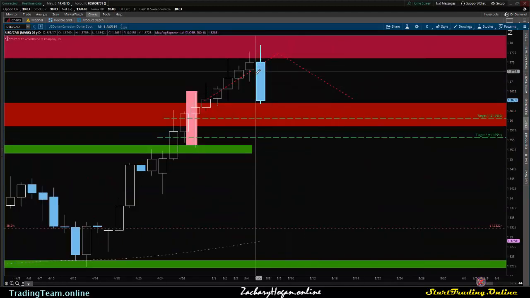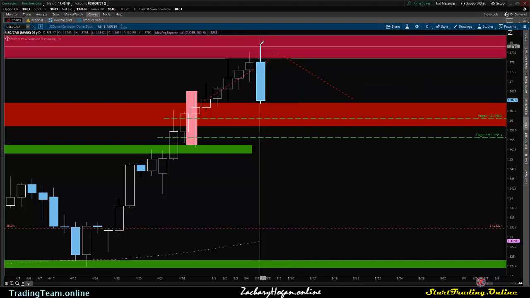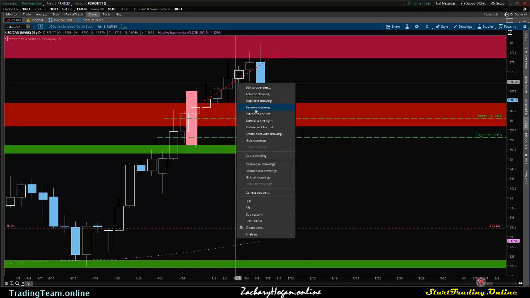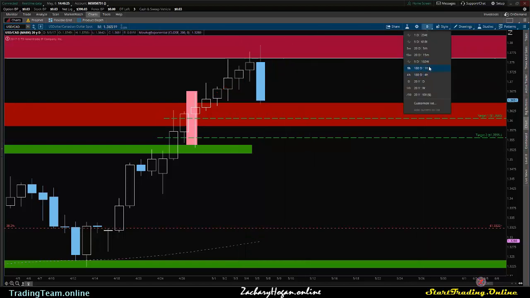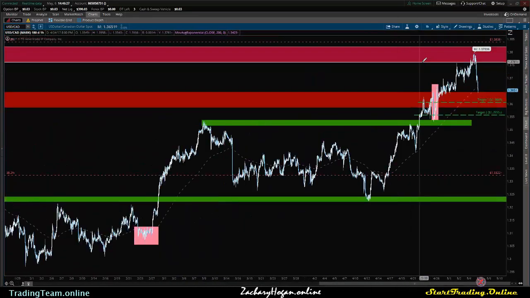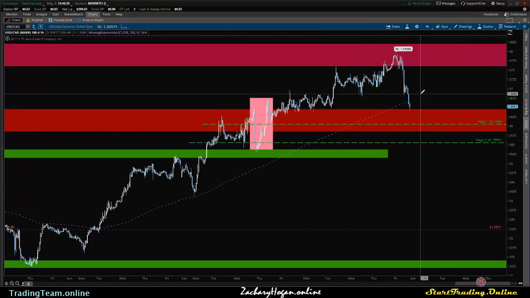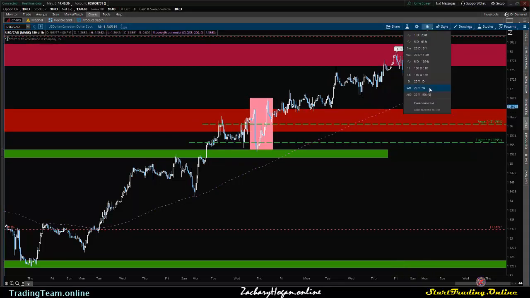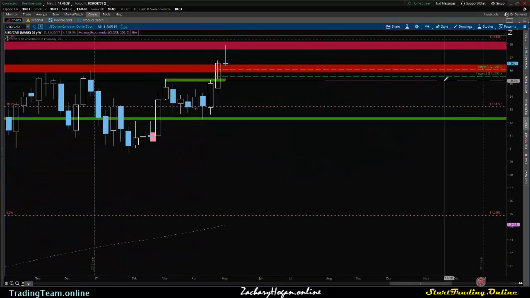It was non-farm payrolls, however, when the news came out, that didn't necessarily have a significant impact. We're going to take these drawings off. Let's take a look at the intraday levels. You can see that price did come up. We are currently just below our 200 exponential moving average. I do want to see real quickly what the weekly is looking like.